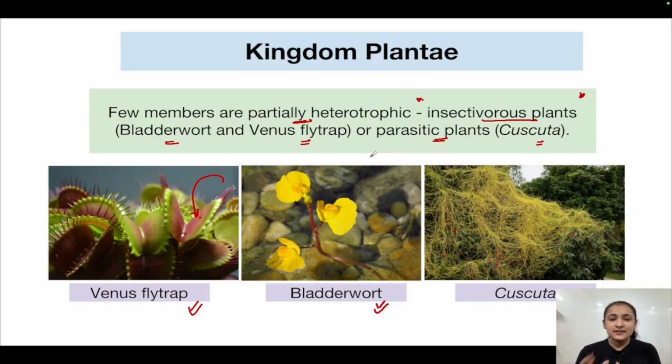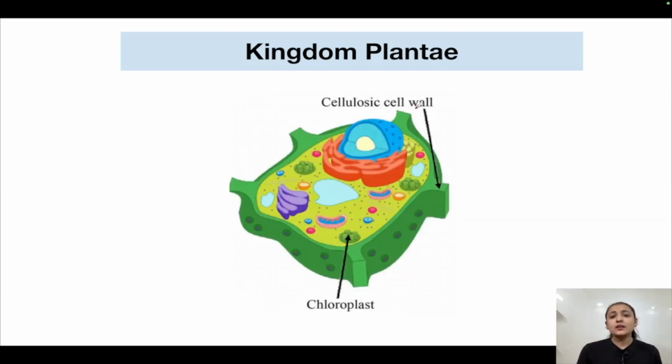Cuscuta parasitizes other plants and attaches itself on their surface in order to derive nutrition from those plants. That is why it is known as a parasitic plant. Plants have a eukaryotic cell structure. Plants are eukaryotic, so their cell structure is also eukaryotic only.